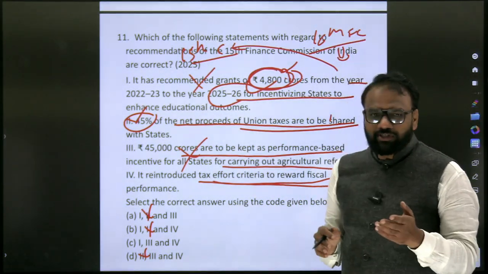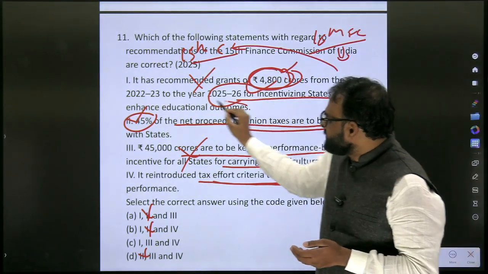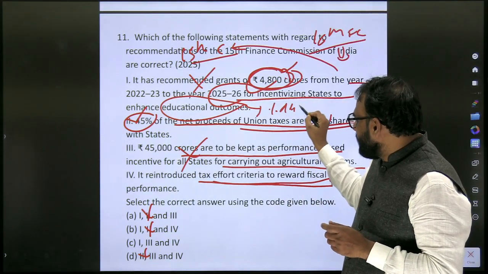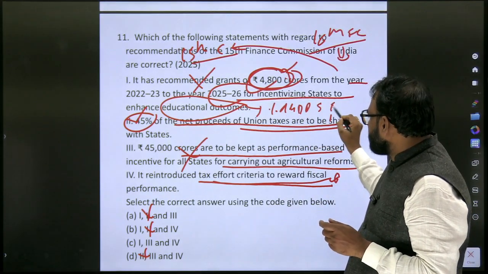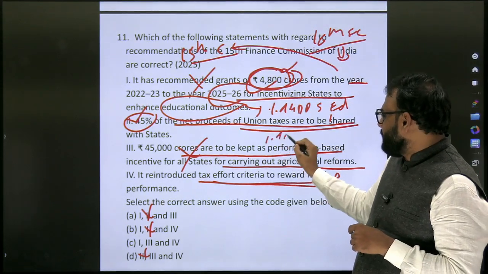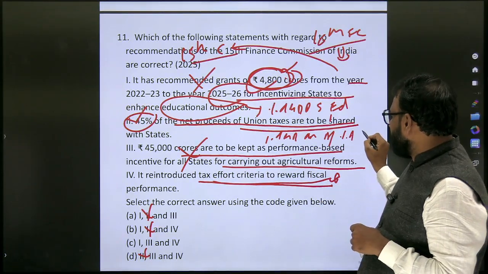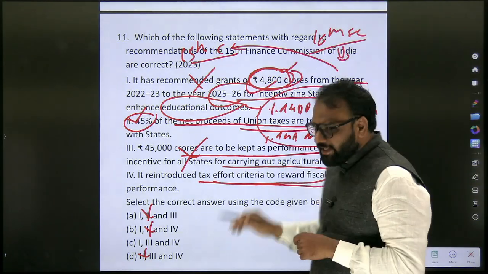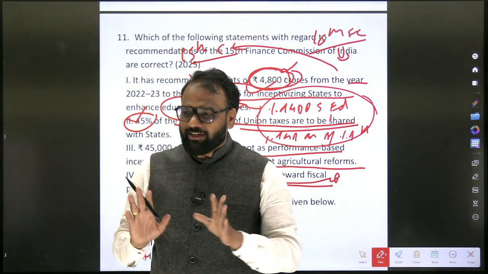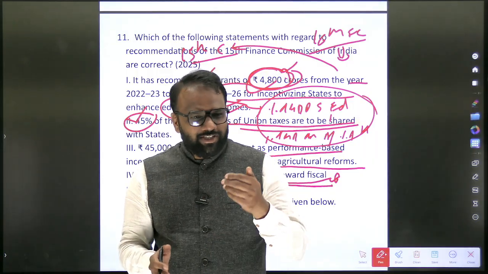So here, out of curiosity, from mains point of view, to enhance educational outcomes, what you can do is, what is the percentage of GDP spending on education? What is the percentage of GDP being spent on agriculture? What is the percentage of GDP being spent on health? So these are the 3 things which you can note down from the current year's economic survey or budget. And for this, you need not read the content. Just search in the internet.